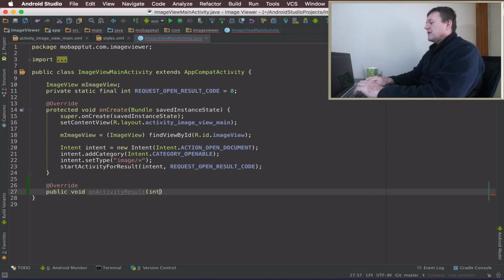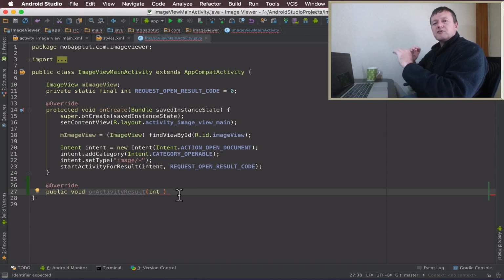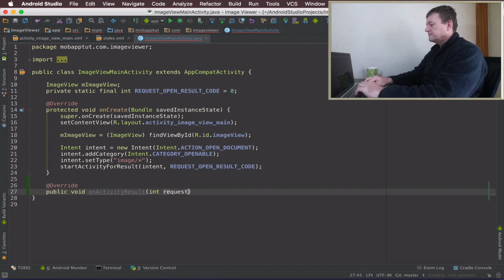So first argument here is going to be the request code. Remember, we set up a request code here in this line. So we need to check for that request code because our application could have made lots of requests. So we've got to make sure we pick out the right request. So put the request code as an argument.